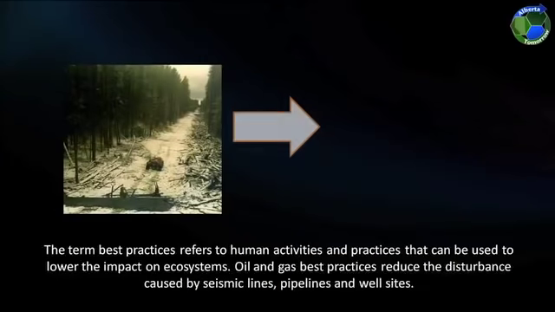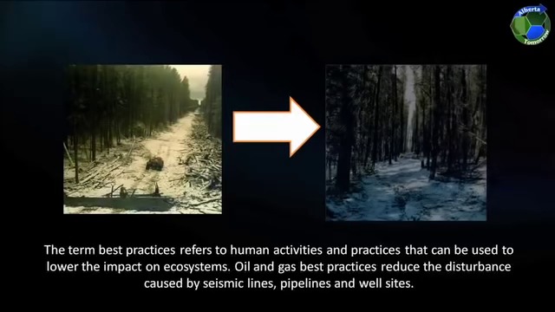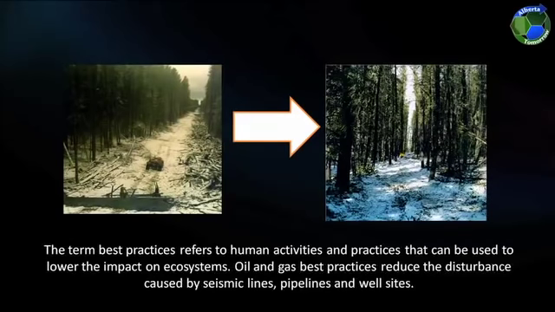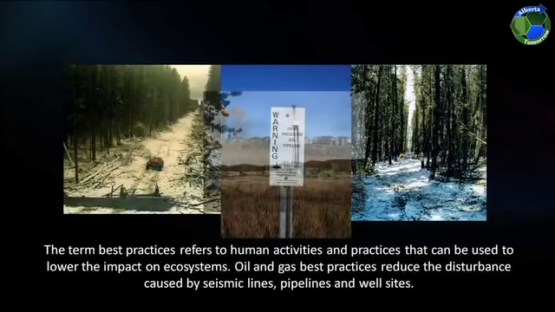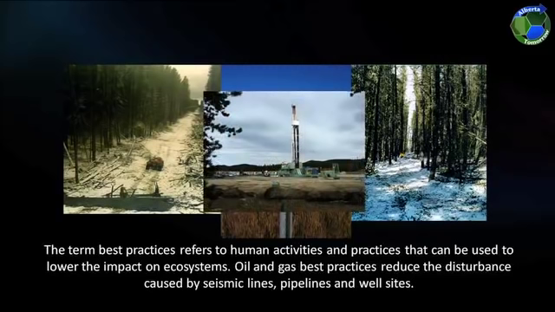We can help achieve sustainable development by reducing environmental disturbance caused by our activities. The term best practices refers to human activities and practices that can be used to lower the impact on ecosystems. Oil and gas best practices reduce the disturbance caused by seismic lines, pipelines, and well sites.